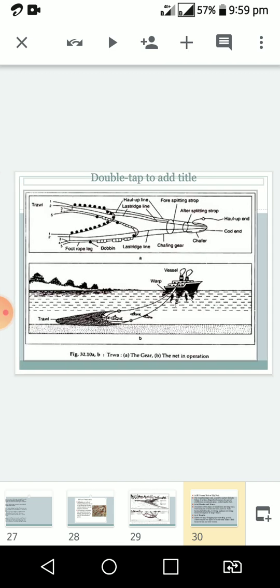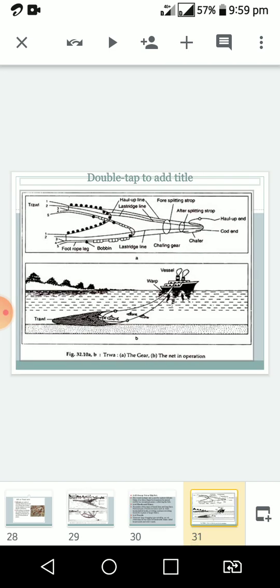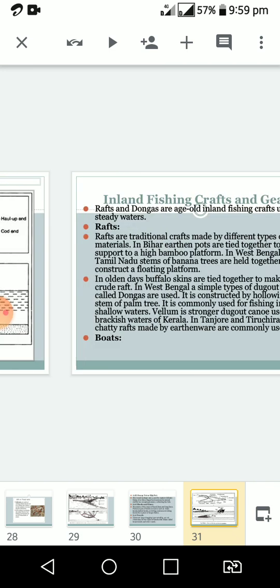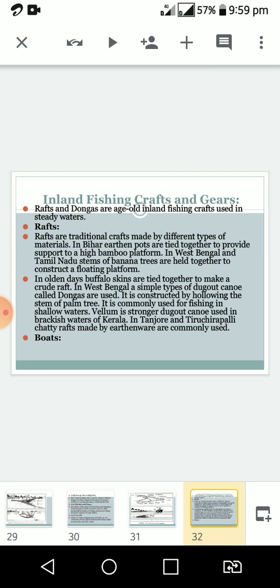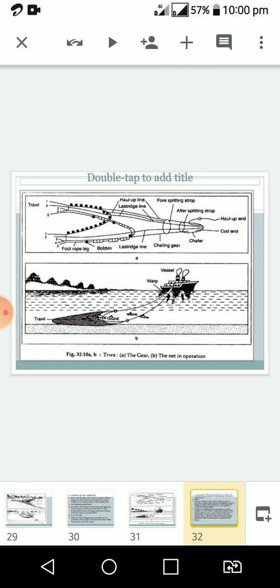So these are also types of nets. And so these are the different types of gears. This is very, very important from the essay point of view.